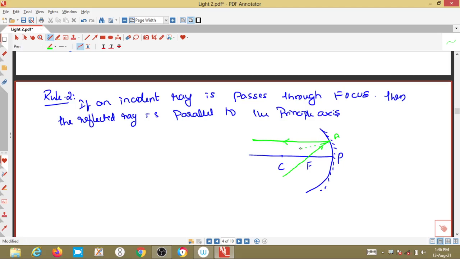Here will be the normal at the point of incidence. Clear now? I will draw one more line. This is one more line passing through the focus and hitting point B. It will get reflected back, parallel to the principal axis. This is the second rule. This is the way you have to draw the ray diagrams.